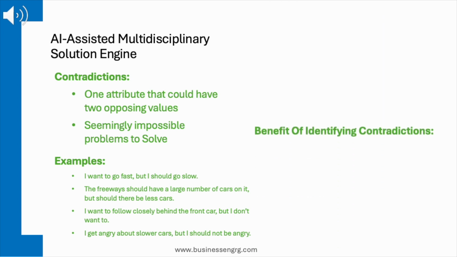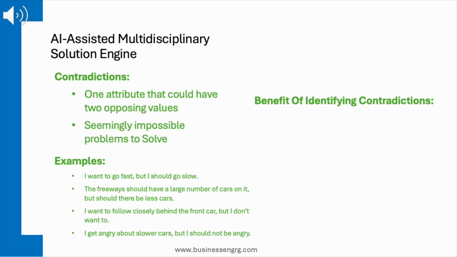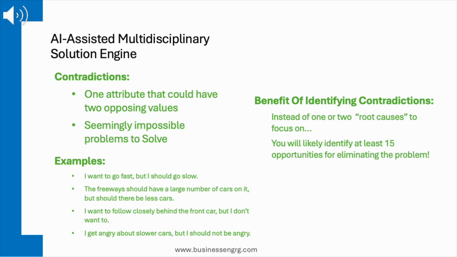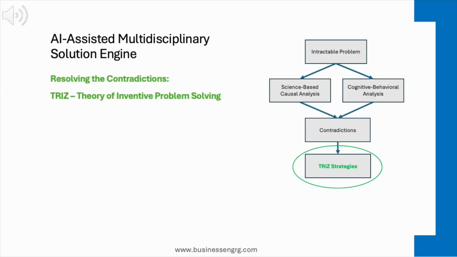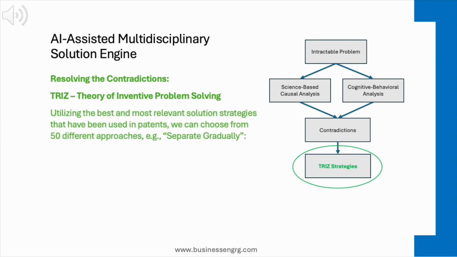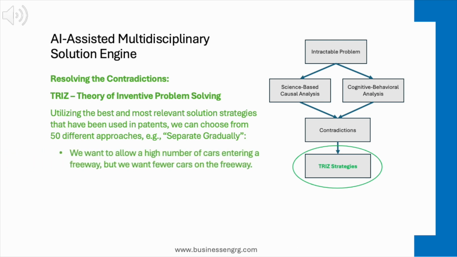Instead of pursuing what we think is the root cause, you will likely identify at least 15 opportunities for eliminating the problem, as opposed to just continuous improvement. To resolve these contradictions, we utilize TRIZ, or the theory of inventive problem solving. Utilizing the best and most relevant solution strategies that have been used in patents, we can choose from 50 different approaches, e.g., separate the two desired values gradually.